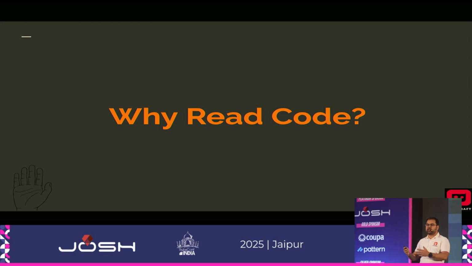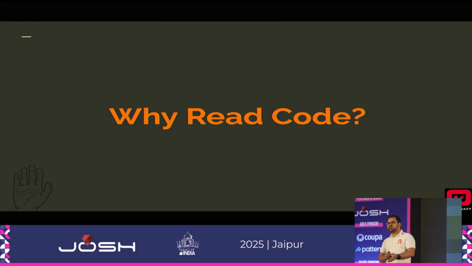You're not treating whatever library you're using as a black box, something that just works where you don't have any ideas. Once you go into the details of reading the source code, it gives you ideas as to what the library is capable of, what it's not capable of, and the quality of the code that's written there. So that's why it is important.